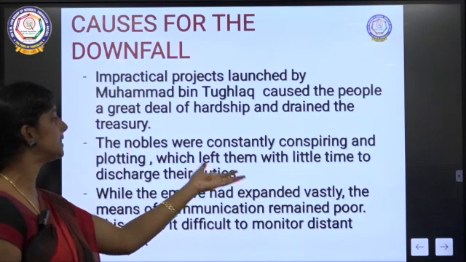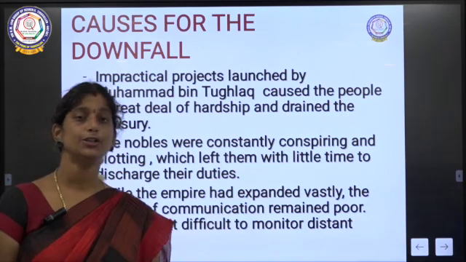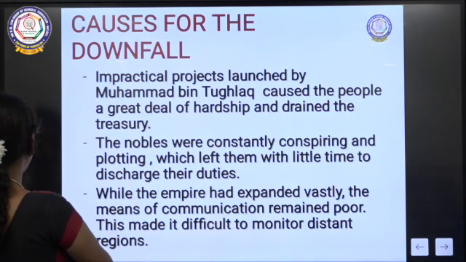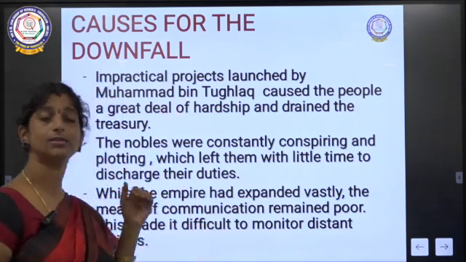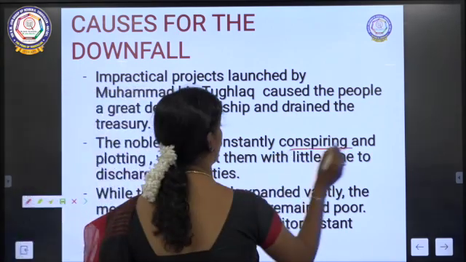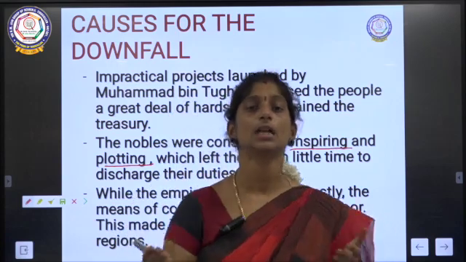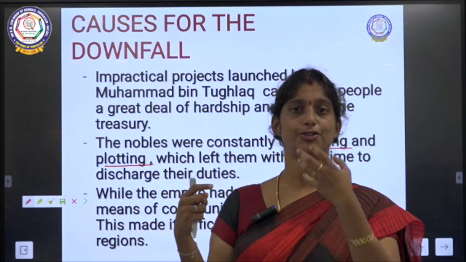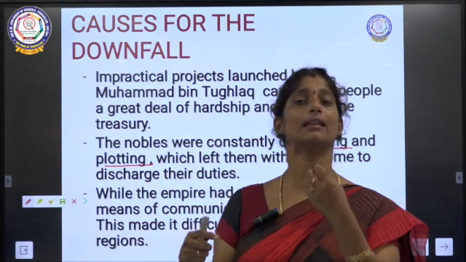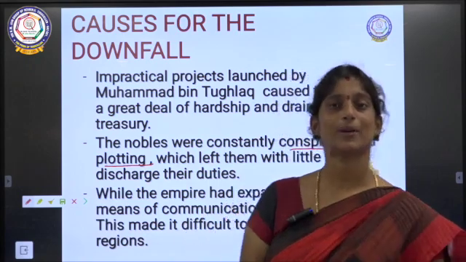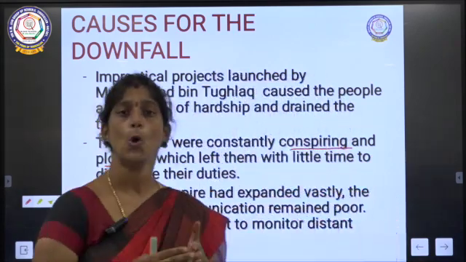The nobles were constantly conspiring and plotting, which left them with little time to discharge their duties. These nobles are the people we have seen, who were next to the level of sultans. They were always conspiring and plotting, and both have a similar meaning. Conspiring and plotting means the acts which they do which are unlawful. They did many harmful or unlawful acts secretly, spent most of their time in this, and did not do their work properly.